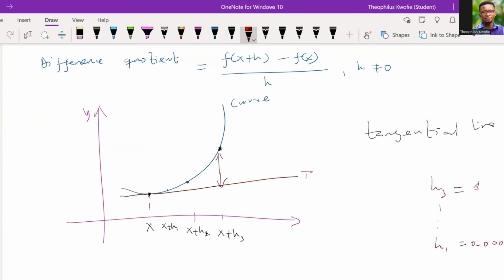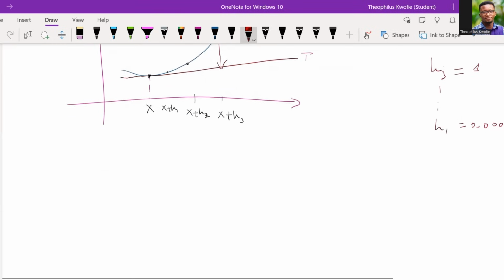We are saying that the smaller the distance between the curve and the line, the easier it is for us to solve the problem. So that is what we are trying to do. Now, having understood this, I want us to take this a bit further.